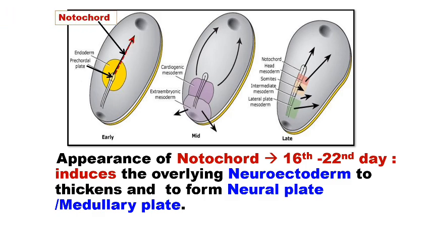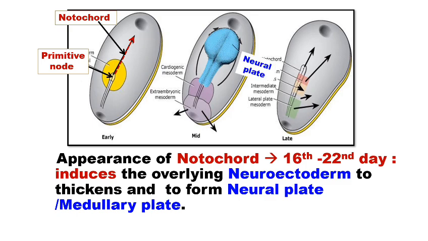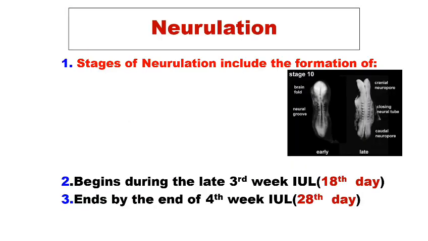The appearance of the notochord, between the 16th to 22nd day, induces the overlying neuroectodermal cells to thicken to form the neural plate or medullary plate.